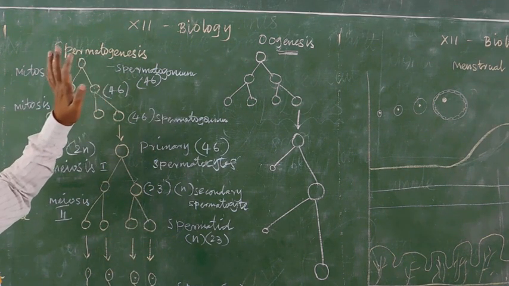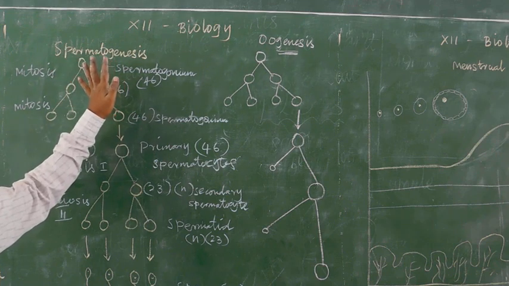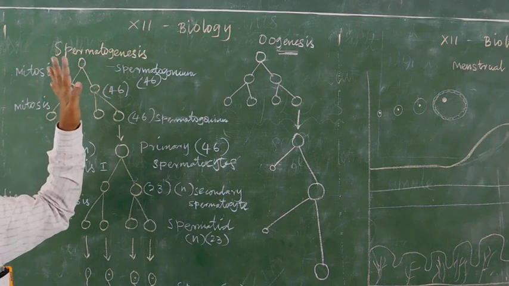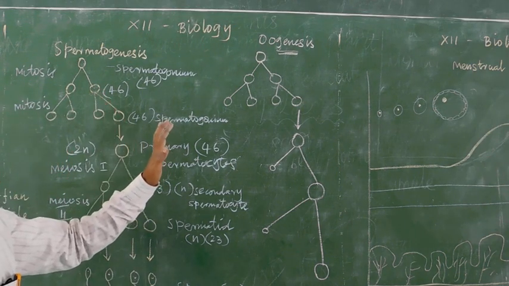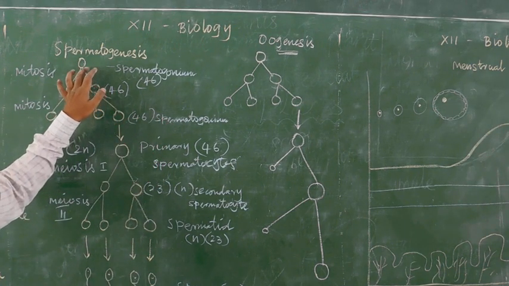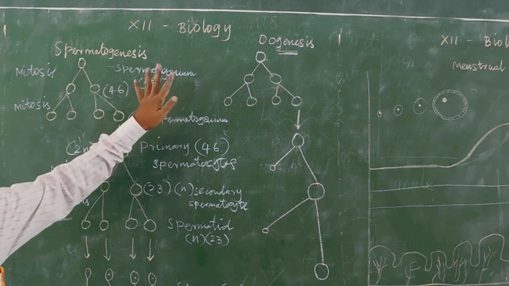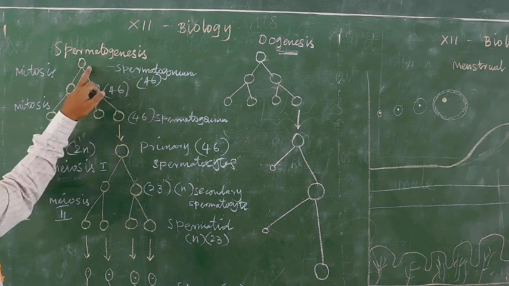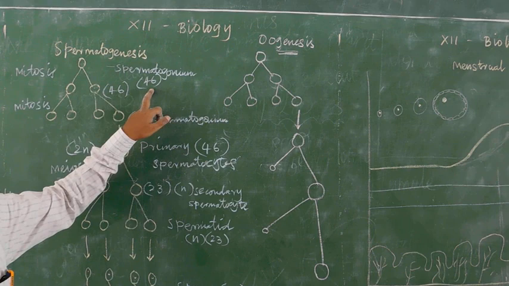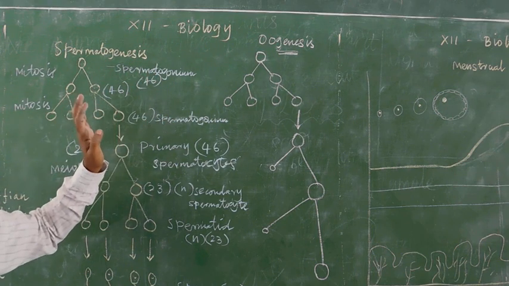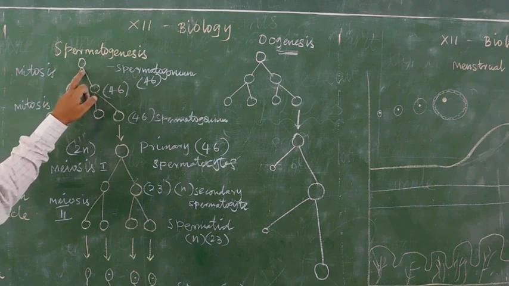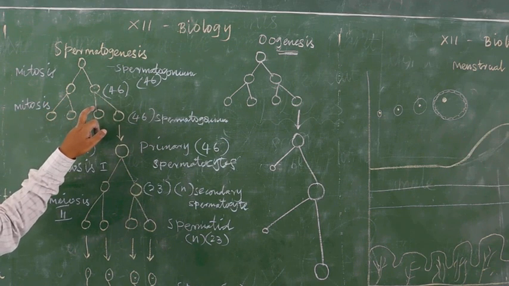Spermatogenesis is the formation of sperm from the testis. During spermatogenesis, the testis contains millions of spermatogonia. Each spermatogonium contains 46 chromosomes, 2n, the diploid state, and follows mitosis cell division.